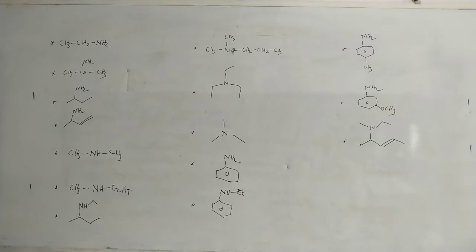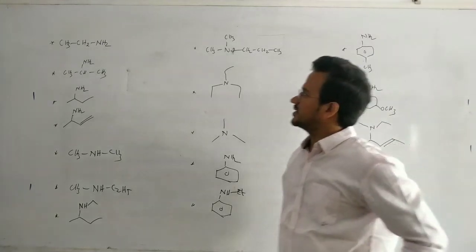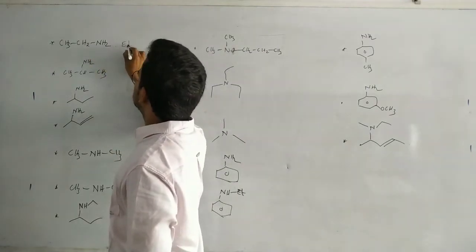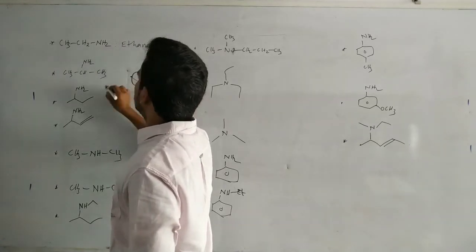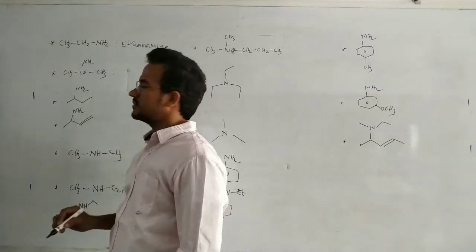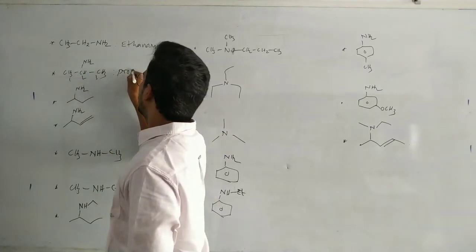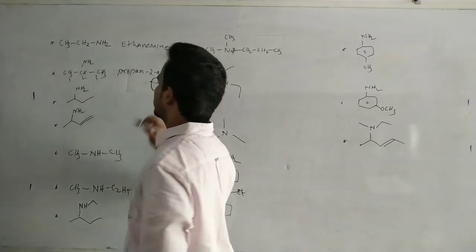Yeah, here we can see some compounds. In this case, primary amine. Ethane plus amine, ethanamine. In this case, 1, 2, 3, propane plus amine, propane 2 amine.